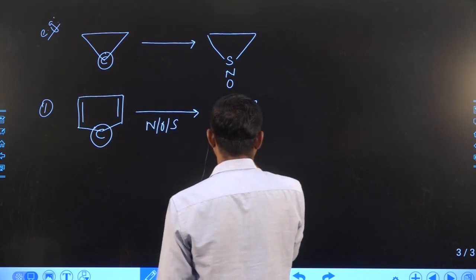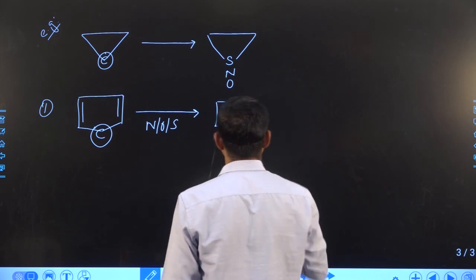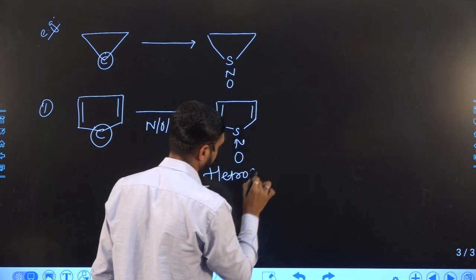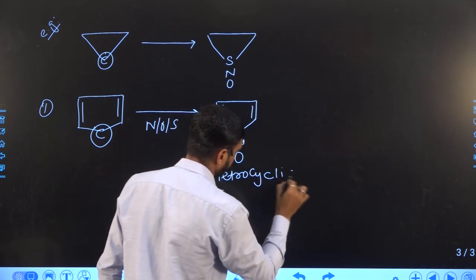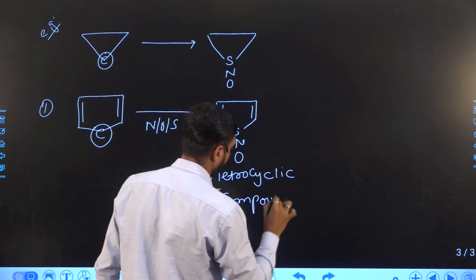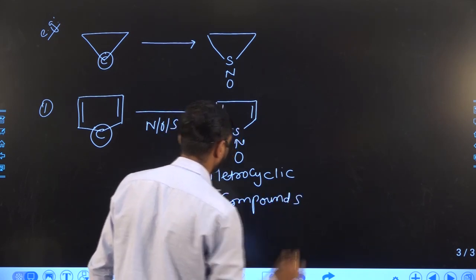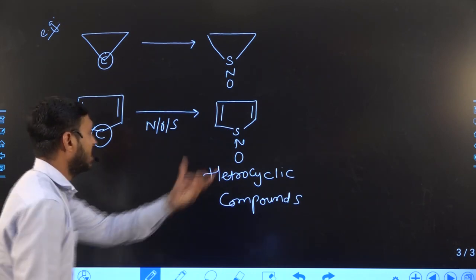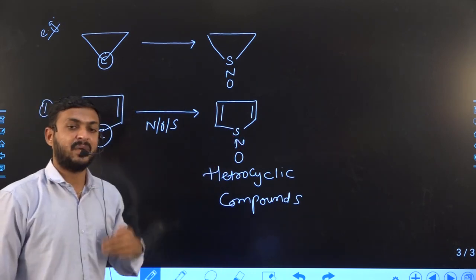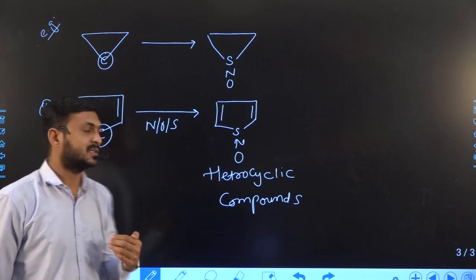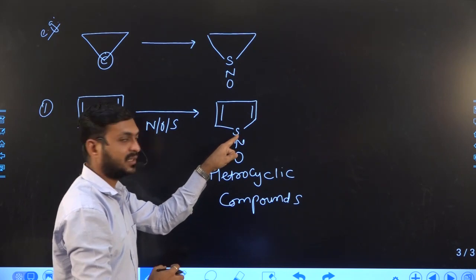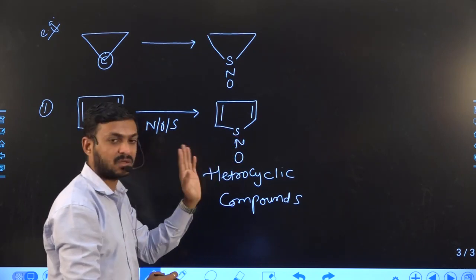So the compound is known as a heterocyclic compound. In a heterocyclic compound, atoms other than carbon are present. You can see carbon is also present, and the remaining atom, whether it is sulfur, nitrogen, or oxygen, is also present.